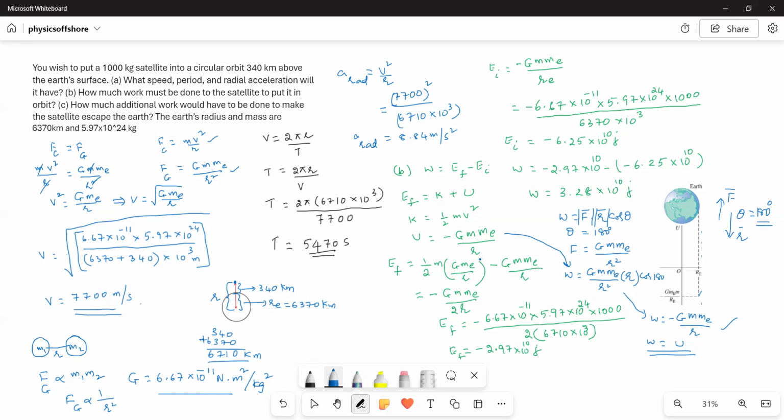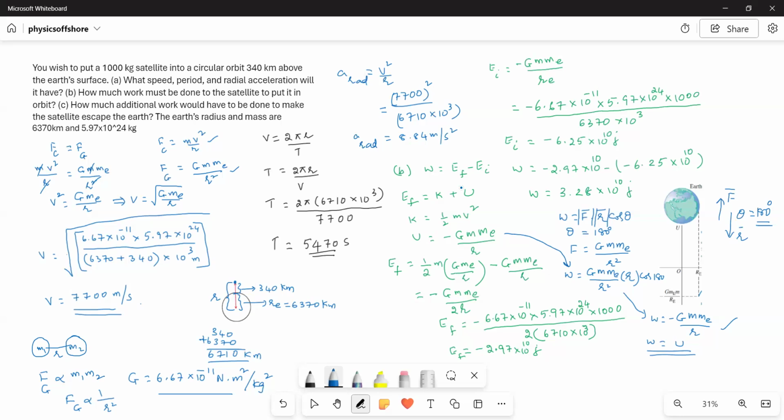Now substitute this value here, and we will get E final by substituting kinetic energy and potential energy. The final energy is equal to negative GmM_e by 2r, where G is the gravitational constant, m is the mass of the satellite, M_e is the mass of the Earth, and r is the distance between the satellite and the center of the Earth. Now plug in the values. You will get the value E_f is equal to negative 2.97 times 10 to the power of 10 joules.